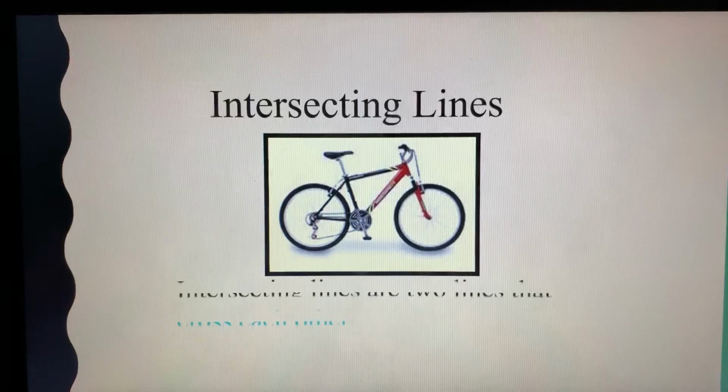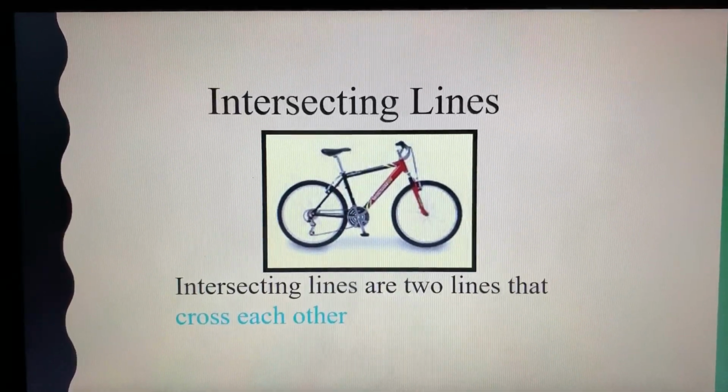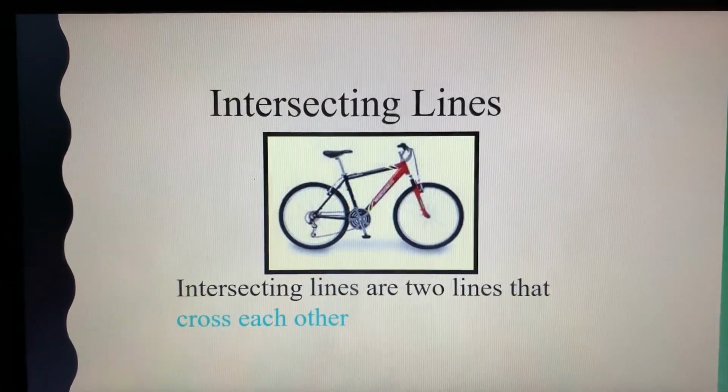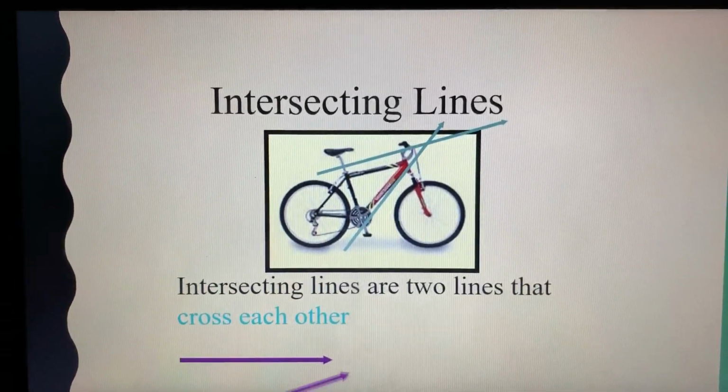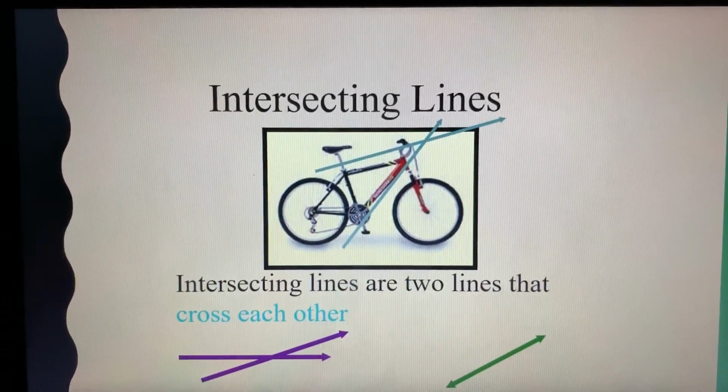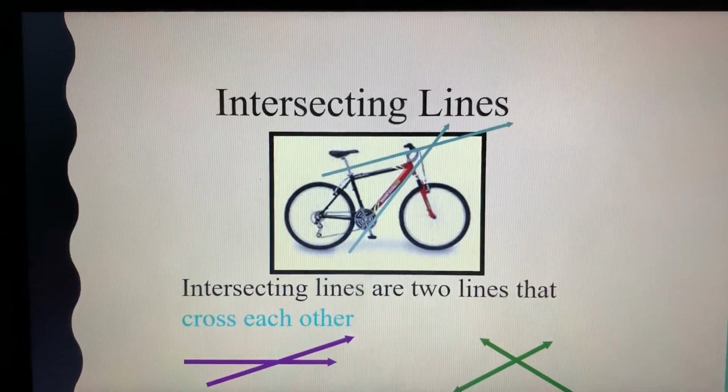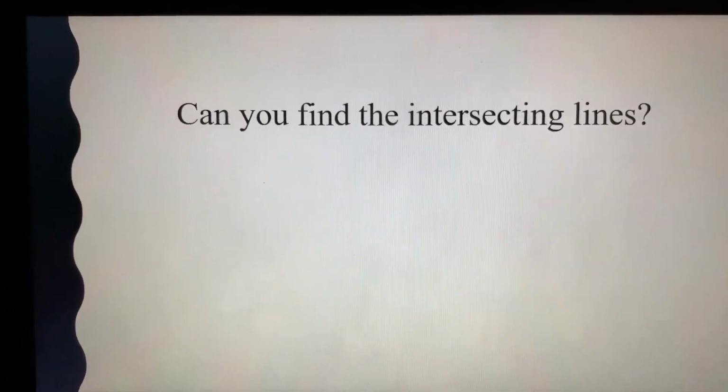Intersecting lines. Intersecting lines are two lines that cross each other. Can you find the intersecting lines?